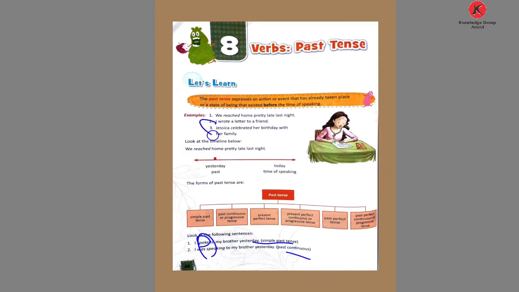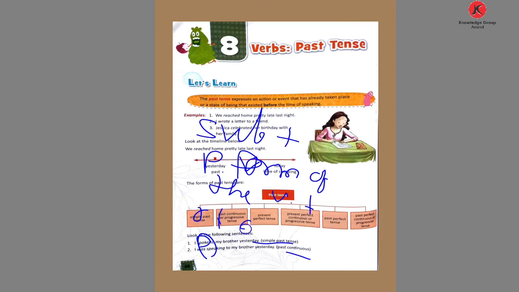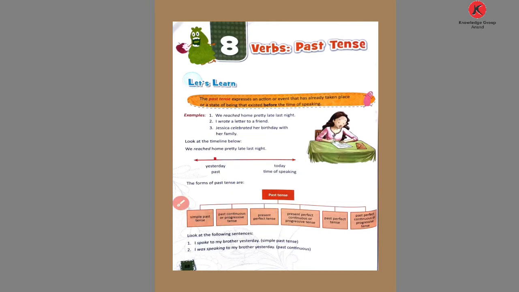In the simple past tense we write the subject plus the past form of the verb, then write the object or other words. This is the formation of simple past tense. Just as given, see: I spoke to my brother yesterday. Yesterday shows the past event, and spoke is the word. The main word is speak, and the past form of this word is spoke.